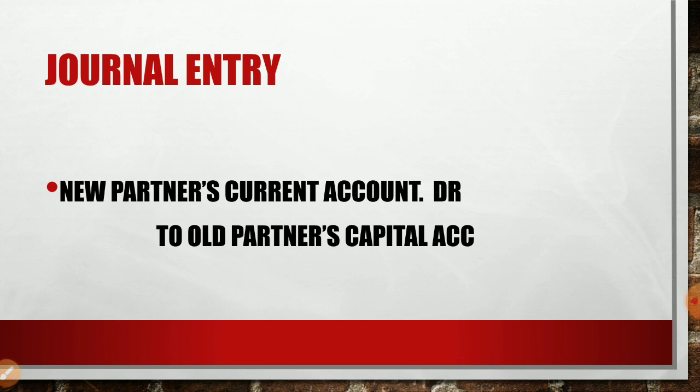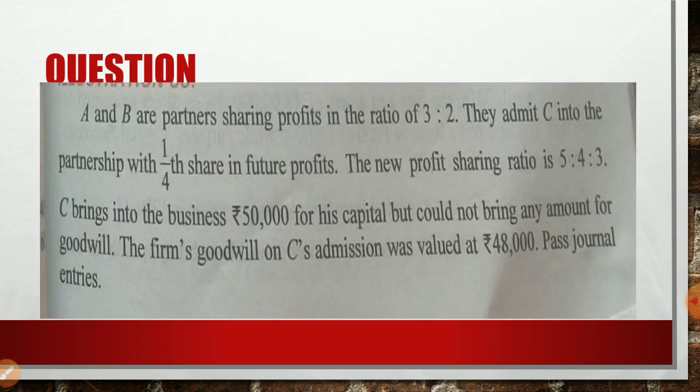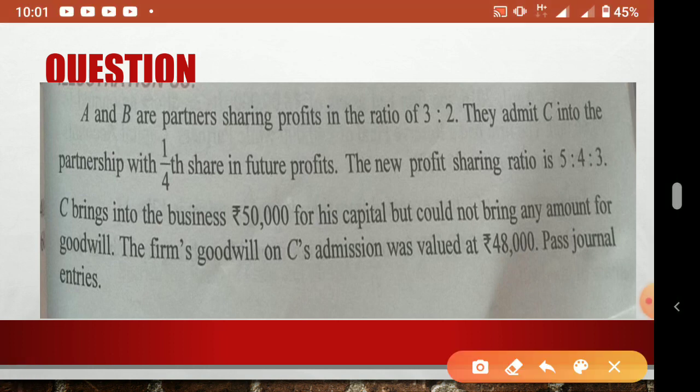Sacrificing ratio only you have to use. Okay, so this is the thing. Now we'll go to one question. A and B are partners in a firm in the ratio of 3:2. They admit C in the partnership with 1/4 share of profit. So the new profit sharing ratio is 5:4:3.